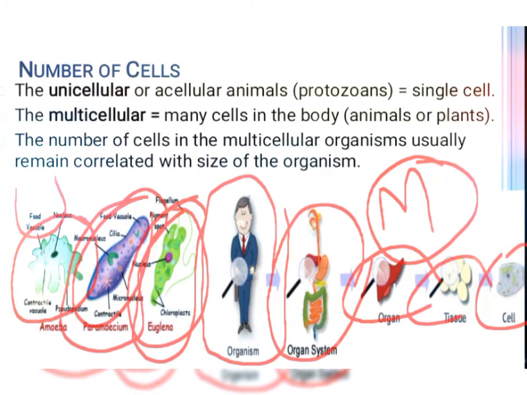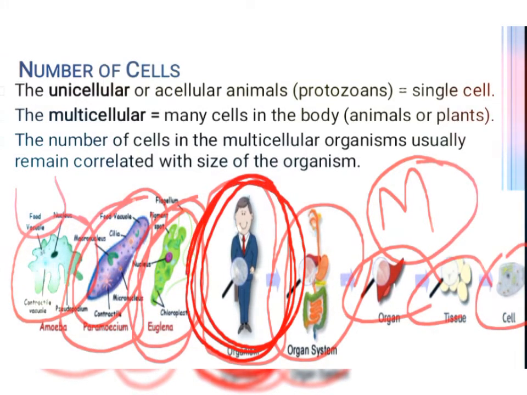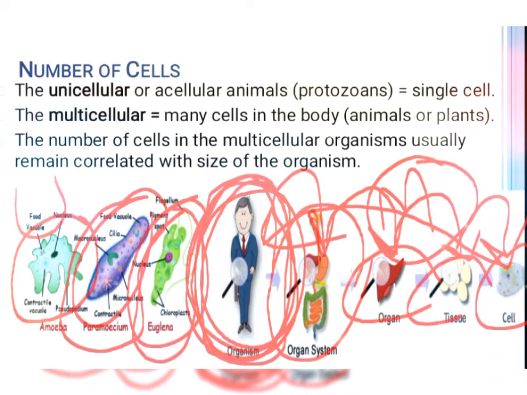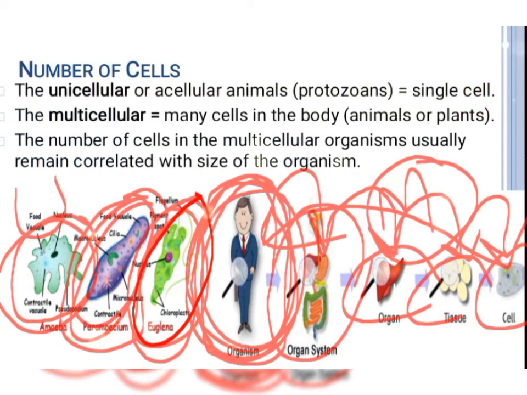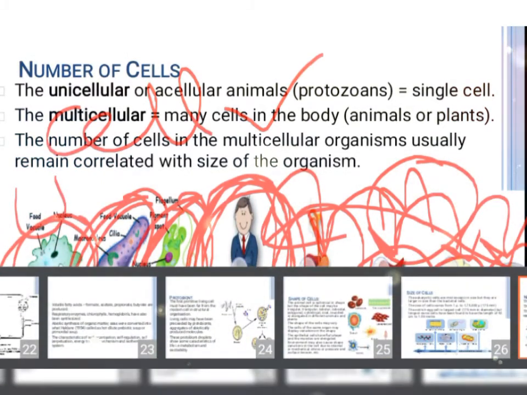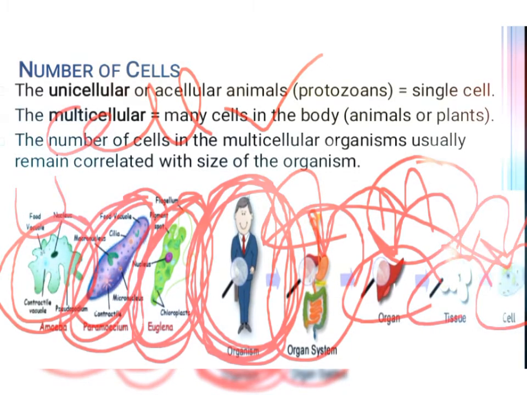And if we are talking about this multicellular organism, it has organ system that consists of organs, and that organ is constituted by the tissues, and tissues are formed by the cell. So this long chain will produce the structure of human. And here amoeba has its own structure, paramecium has its own structure, and euglena has its own structure. Means a single cell has all the components that are required for the body.